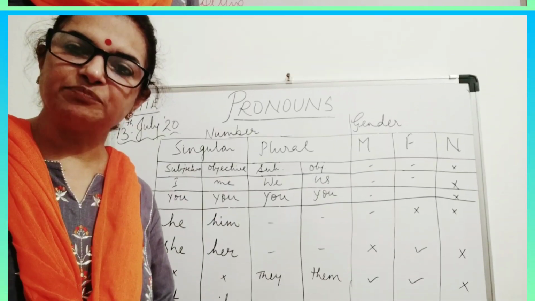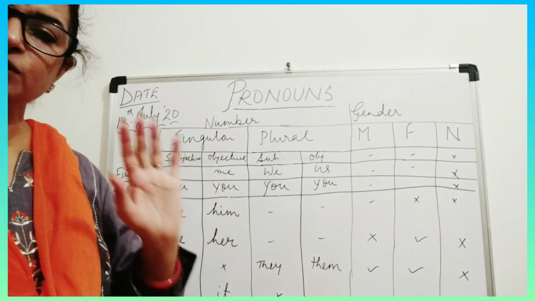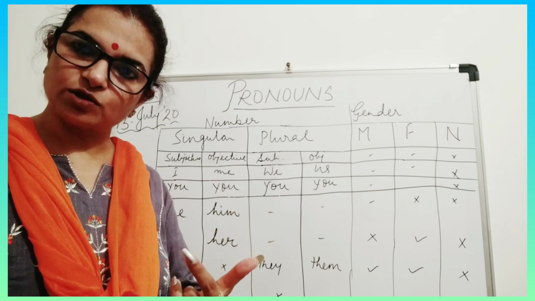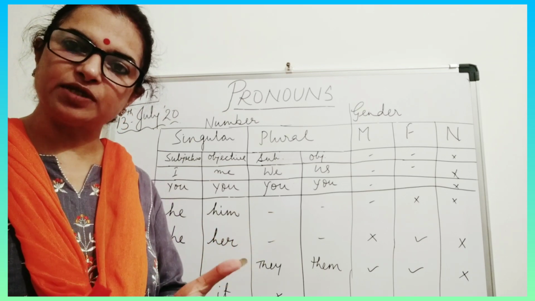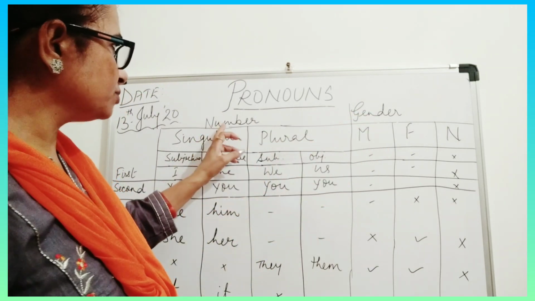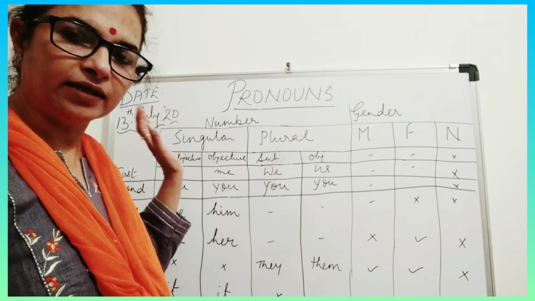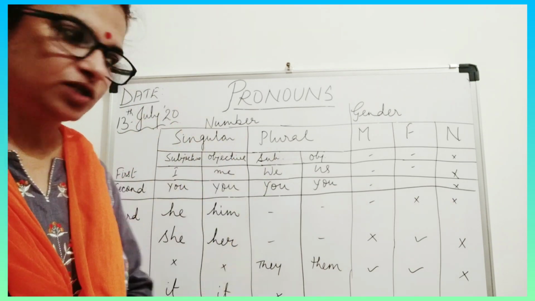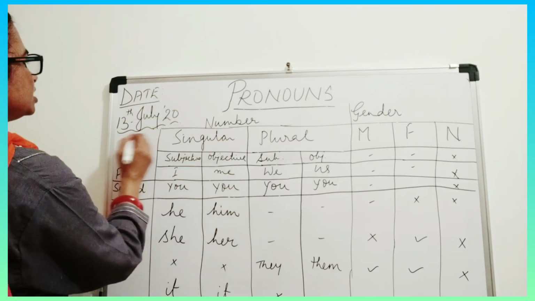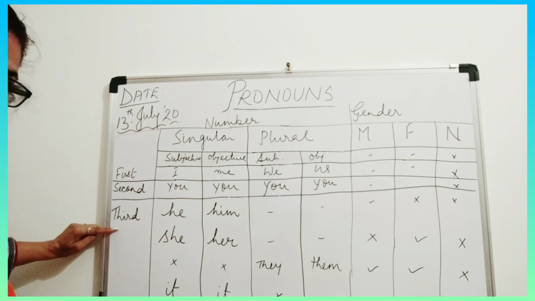Now let us understand better through this table the personal pronoun. I told you personal pronoun in the form of subjective and objective also, and even first person, second person, third person also. Okay, and gender also, in forms of number also. So you need to understand this whole table in order to understand personal pronoun in a better way. So let's start. Now see, here it's a table drawn. Here it's first person, second person, third person.